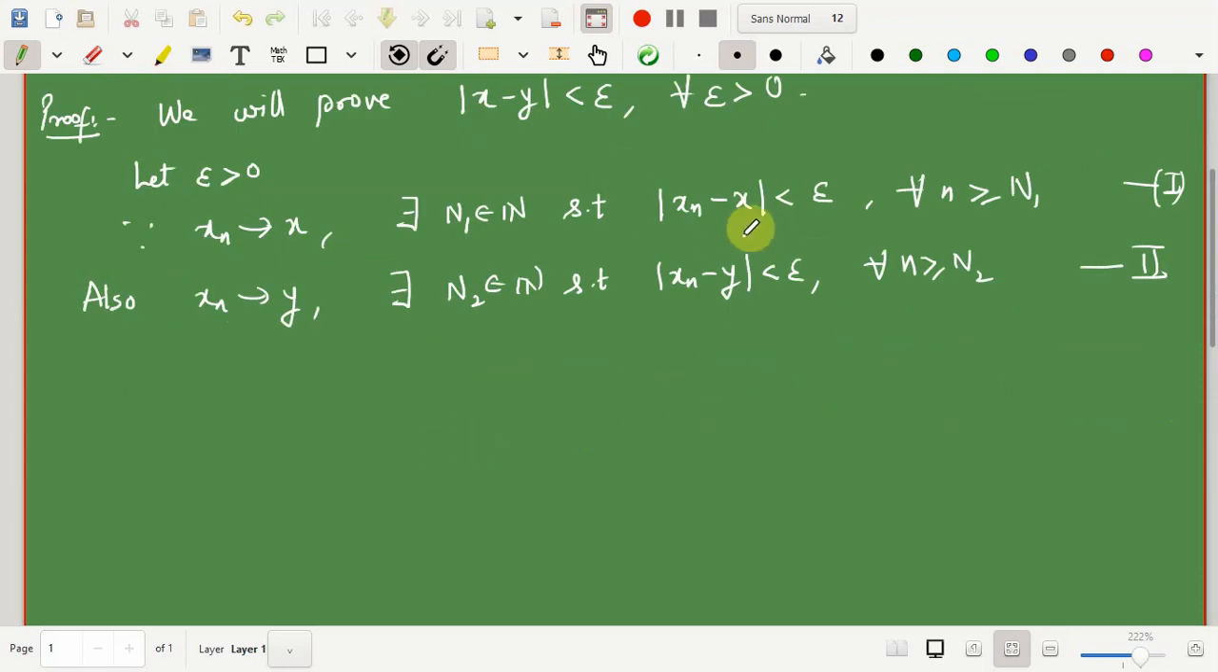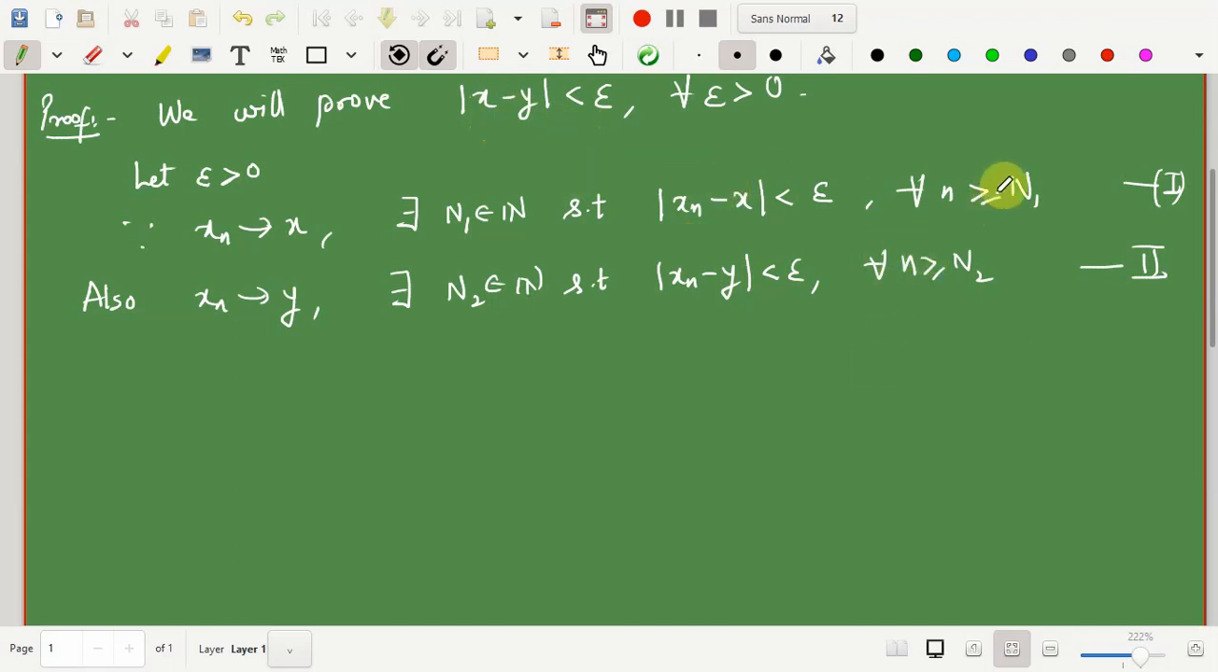Now if you observe this, how do we approximate mod of x minus y through this? It is very simple. See, mod of x minus y can be balanced by the term xn. I can write this as x minus xn plus xn minus y, so that xn is simply balanced, and we adjust it with the terms x and y, so that I can use this fact.